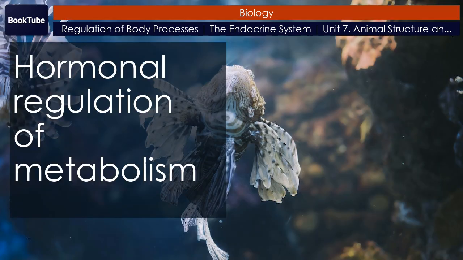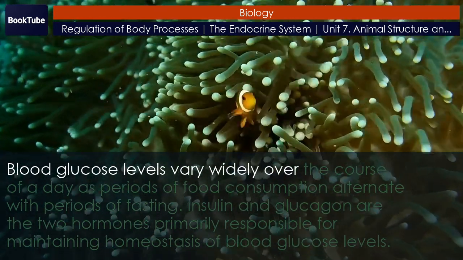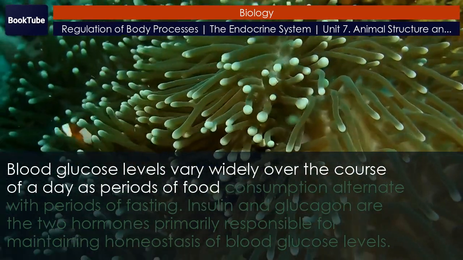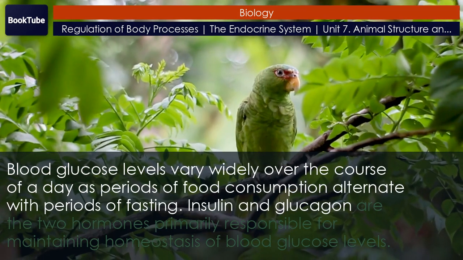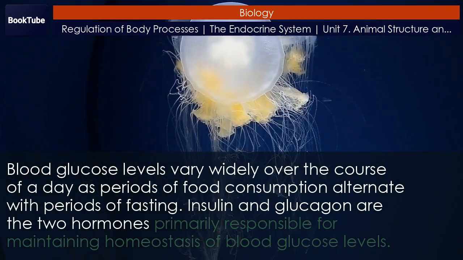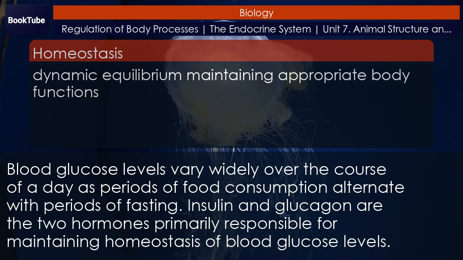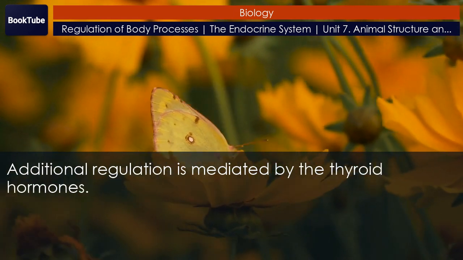Hormonal regulation of metabolism. Blood glucose levels vary widely over the course of a day as periods of food consumption alternate with periods of fasting. Insulin and glucagon are the two hormones primarily responsible for maintaining homeostasis of blood glucose levels. Additional regulation is mediated by the thyroid hormones.